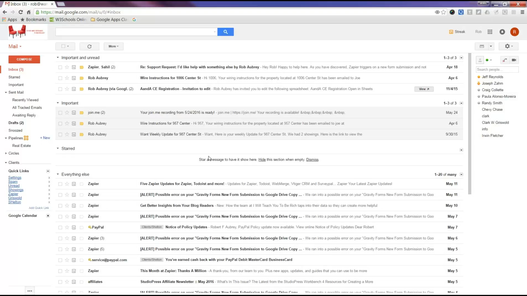So the other thing that's very important to work in a real estate transaction, in a real estate practice, is you want to use labels. If you're an old Outlook user, Outlook used folders where Gmail uses labels. Now, the cool part about labels is,